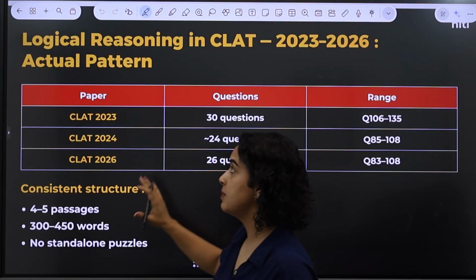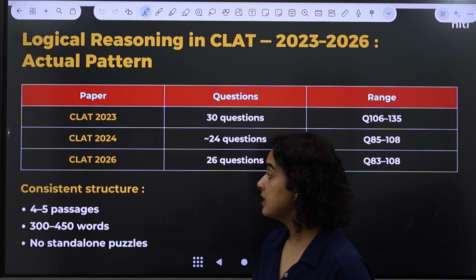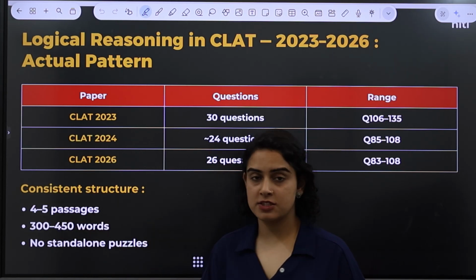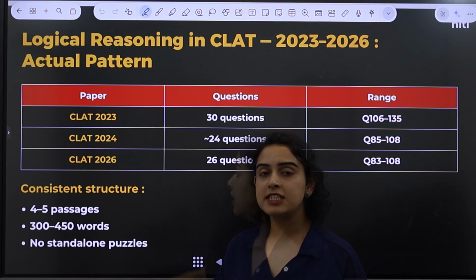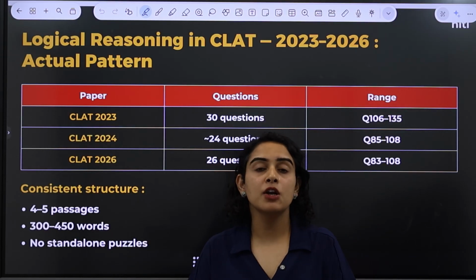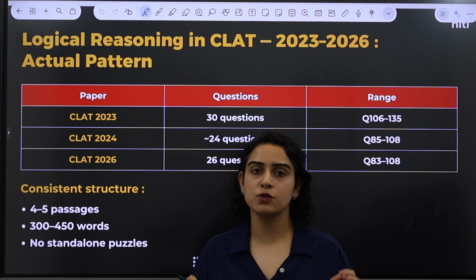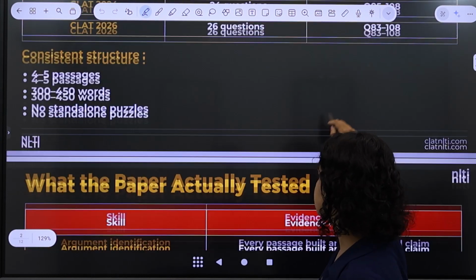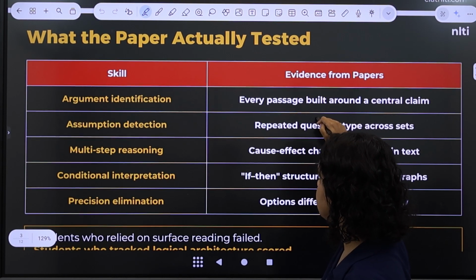One thing that has been consistent so far is there are around 4 to 5 passages dedicated to this section. Each passage is of around 300 to 450 words. And there are no standalone puzzles that you have to solve in this section. Now let us further understand what this paper is actually testing.